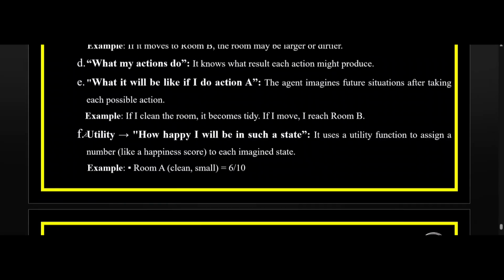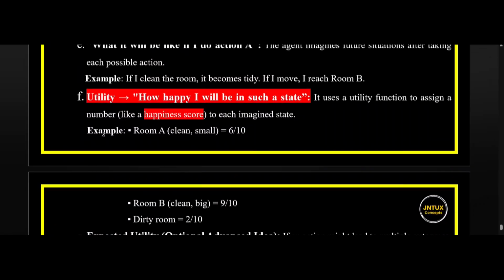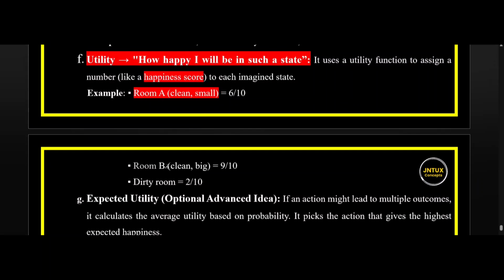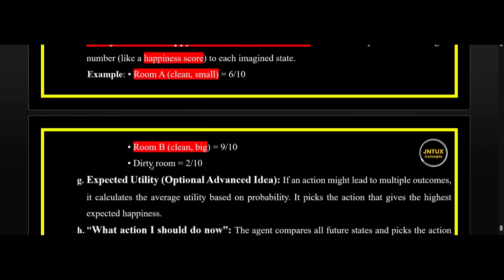The utility, how happy I'll be in such a state. It uses a utility function to assign a number or a happiness score to each of the imagined states. So in the same vacuum cleaner example, if room A is clean but small, then the score is 6 by 10. If the room is clean and big, it's 9 by 10. The dirty room is 2 by 10.